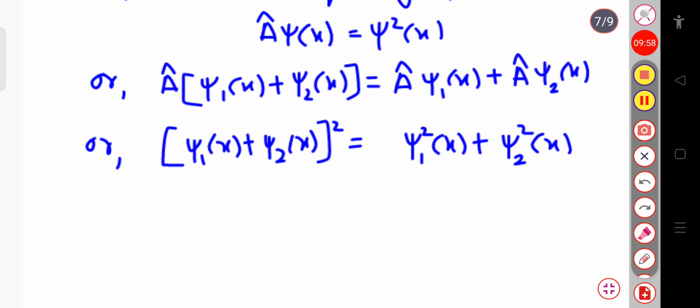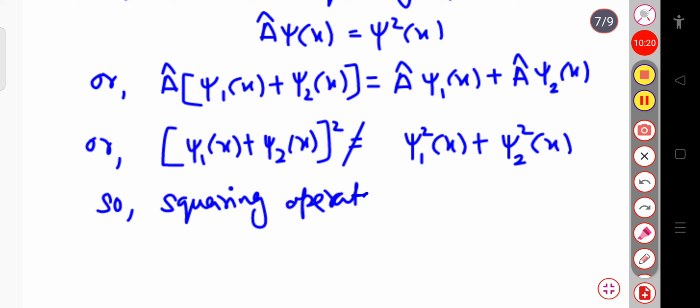Now you can see the left hand side is not equal to the right hand side, because a plus b whole square is not equal to a square plus b square. So the squaring operator, that is A cap, is not linear.